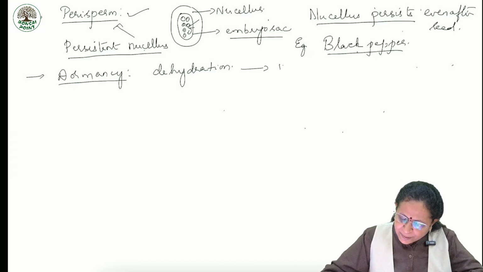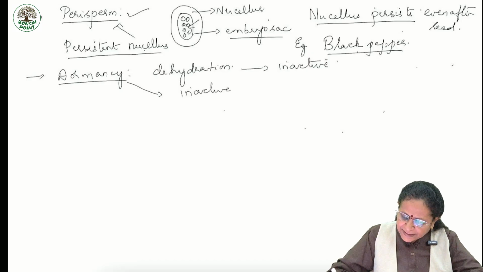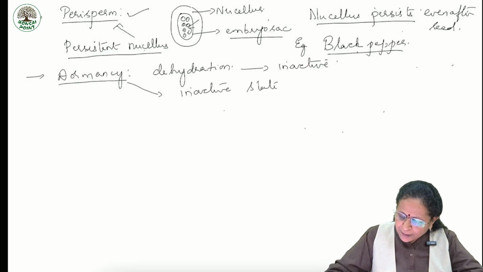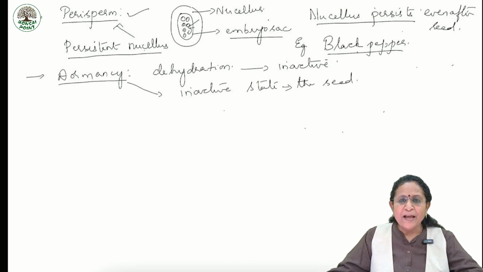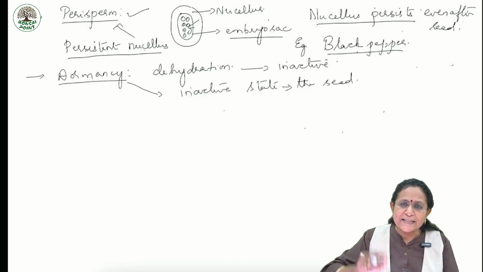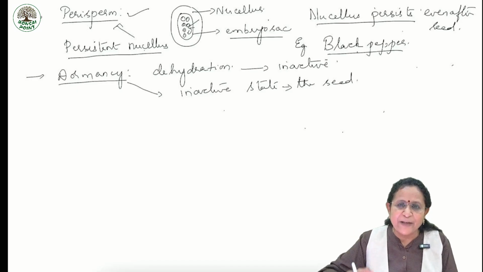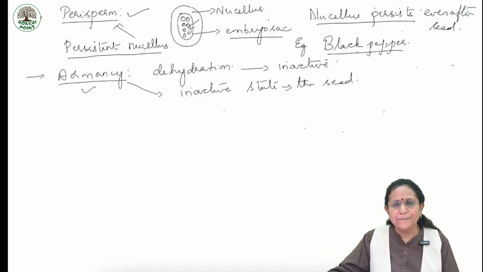Thereby, the seeds become inactive. This inactive state of the seed is called dormancy. So, when I say the seeds are stored, it doesn't mean they're dead. They are in an inactive state, or we say they are in a state of dormancy.